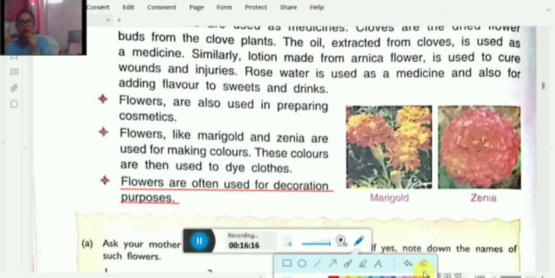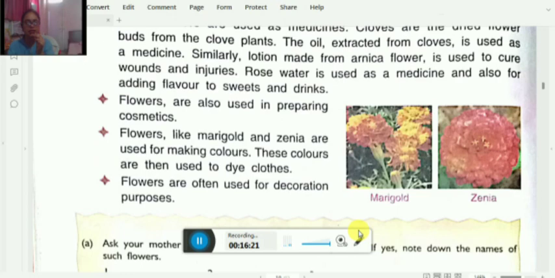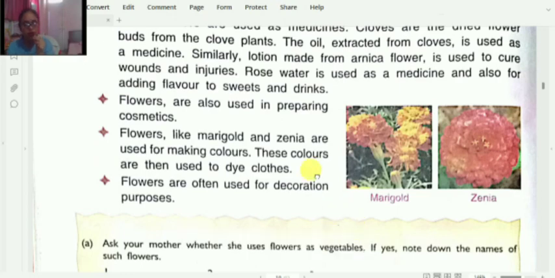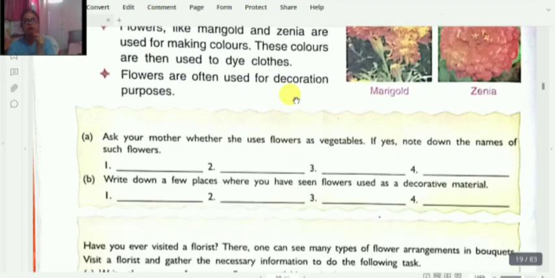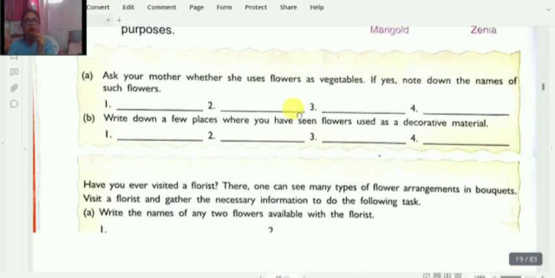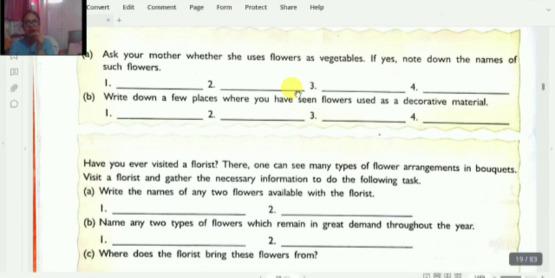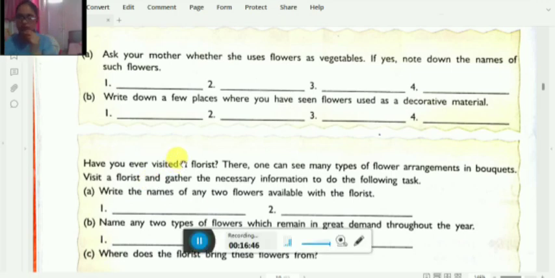Now, after learning about the uses of flowers, here is an activity given in your book. Ask your mother whether she uses flowers as vegetables. If yes, note down the names of such flowers. Those flowers which are eaten as vegetables are already given here, and those flowers were broccoli, kachnar, sahjan flower and cauliflower.